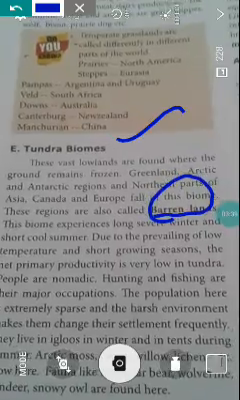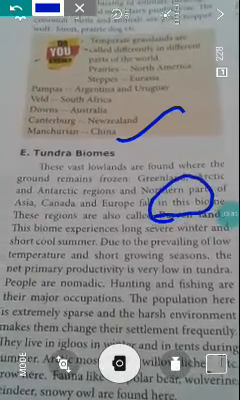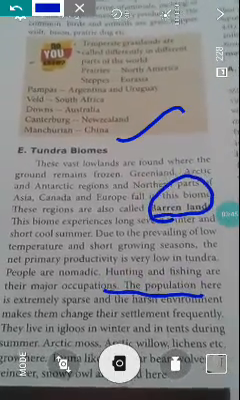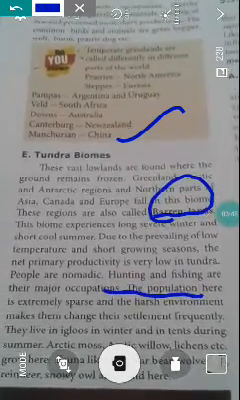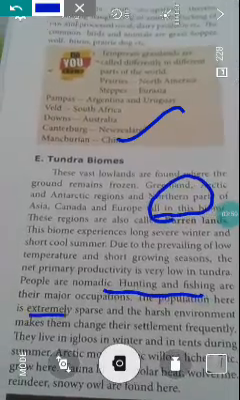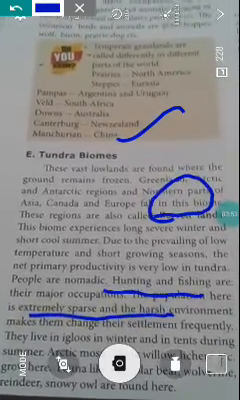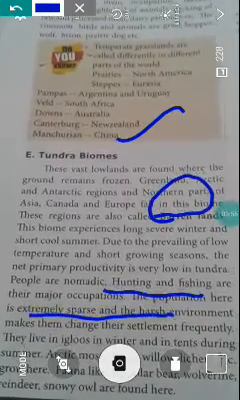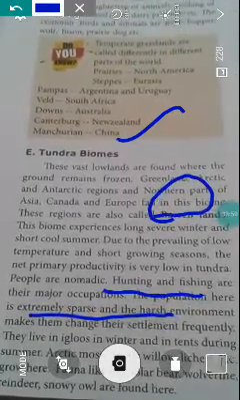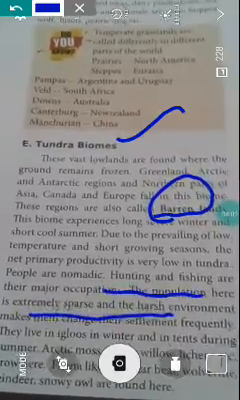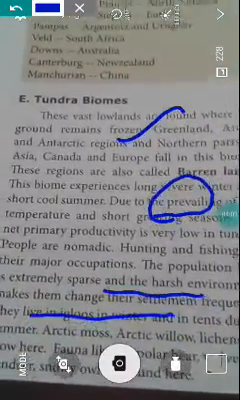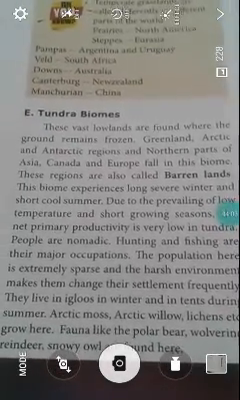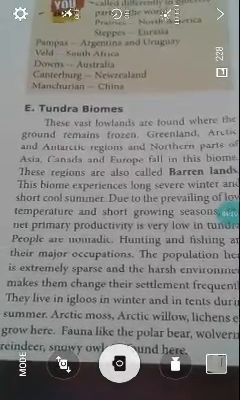What is the major occupation of the tundra biomes? Hunting and fishing. The population here is extremely sparse because of the harsh environment. Why is the population sparse? Because of the harsh environment. Harsh environment means, as I already told, the long severe winter. This is a very cold region.